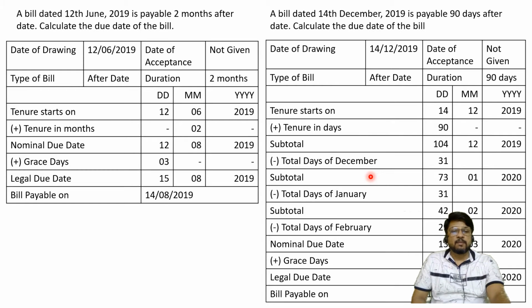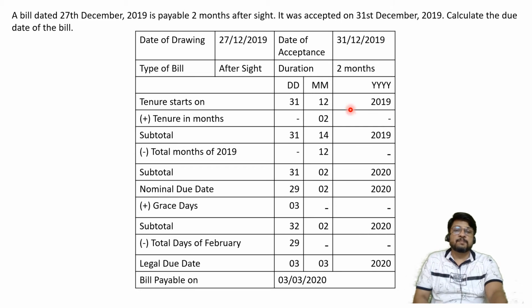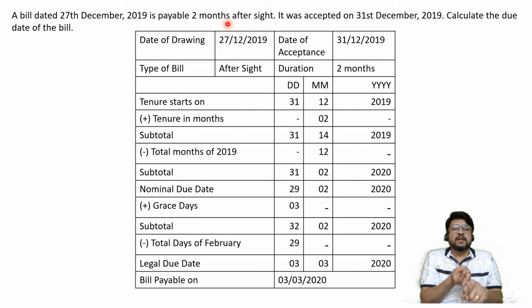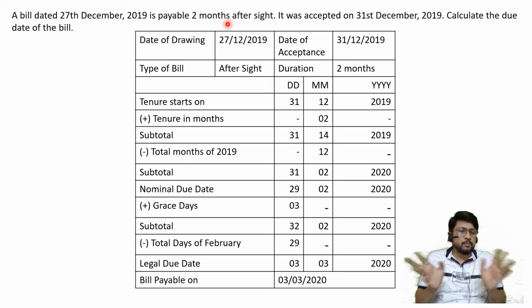In the previous problem, the duration was given in days. That's why I was working, I was calculating on the column of days. Whereas in this particular situation, the column is of months, because the duration is given in months. So I'll specify 31st of December plus 2 months. That means 31st of December to 31st of January and 31st of January to 29th of February. I hope it is clear to understand.